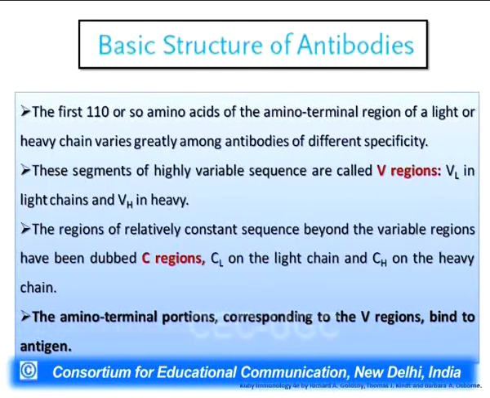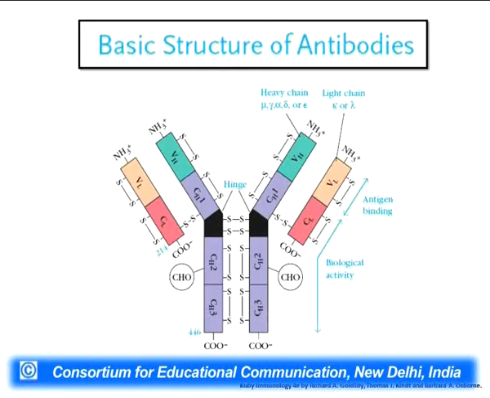Now, the constant region of the light chain is called CL, while the constant region of the heavy chain is called CH. And the amino terminal positions of the variable region are the ones responsible for the antigen. I've just shown you the picture in which the antigen binding site was present in the variable region. So if we look at the structural details of these antibodies over here, we can see that there is a light chain on the side, and there is a heavy chain which is running at the center.